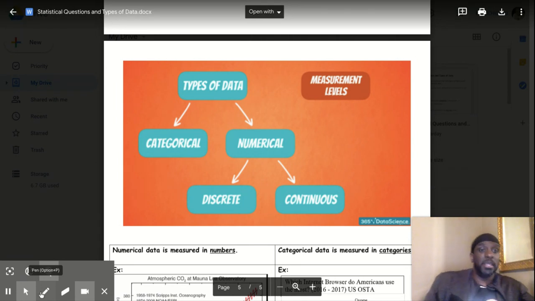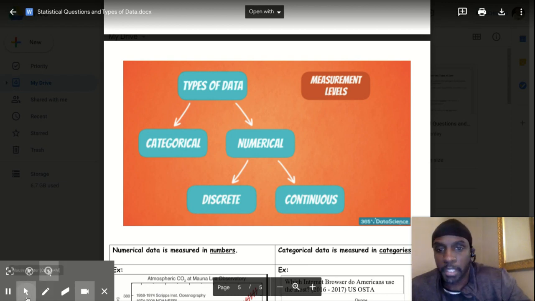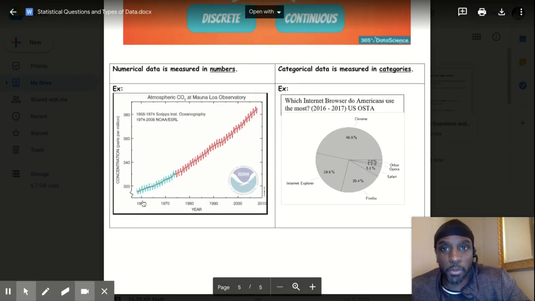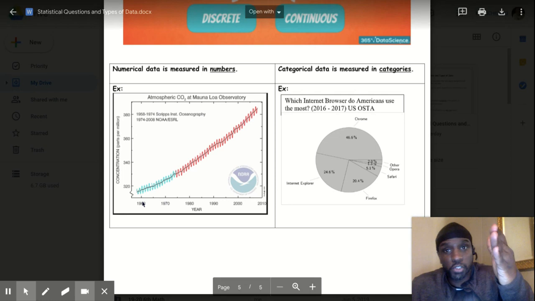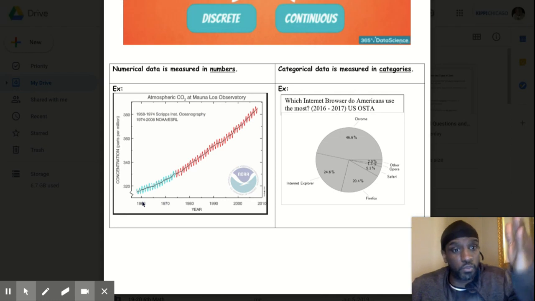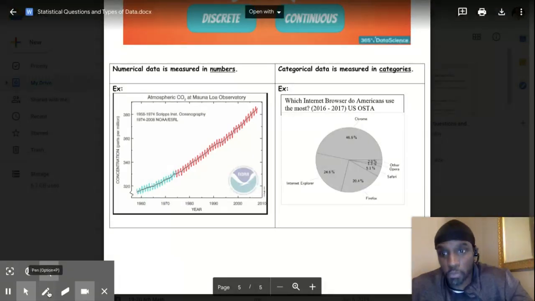My height is numerical data. Your height is numerical data. Your age is numerical data. Your hair color is categorical data. That's a category, okay, or a group. Here we go. Here's an example of two different graphs. One gives you measured data, which is numerical data. The other gives you a category.